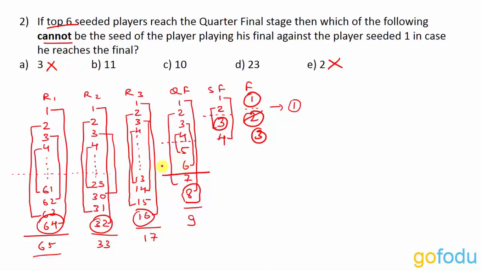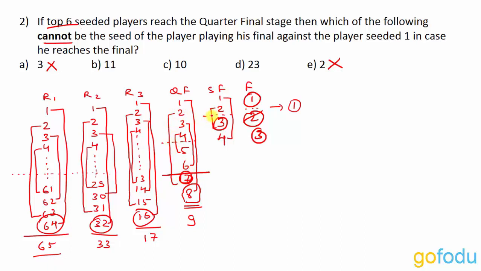Now talking about the other players, it was given that the top 6 players reach the quarterfinal, but nothing is given about 7 and 8. Now we are not concerned about the player with seed 8, because it definitely gets eliminated, as it is having a match against the player with seed 1. So we are concerned about this person, 7. So 7 is playing against 2 in the quarterfinals.